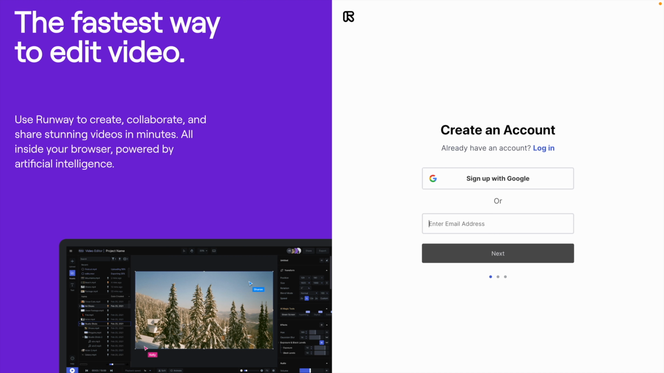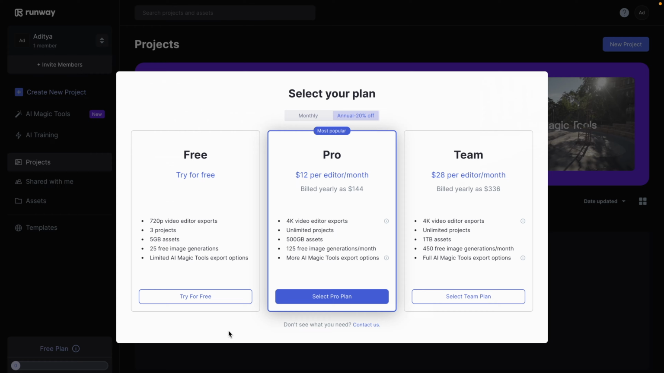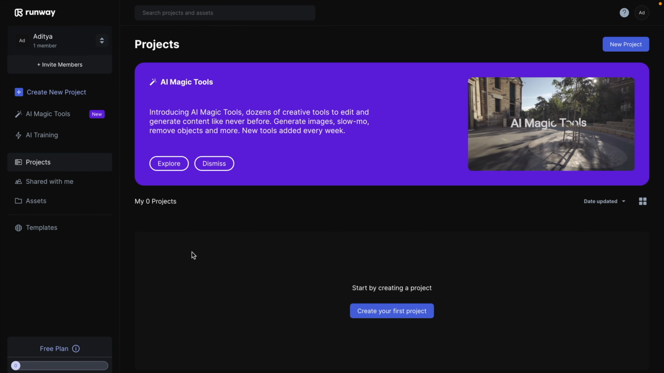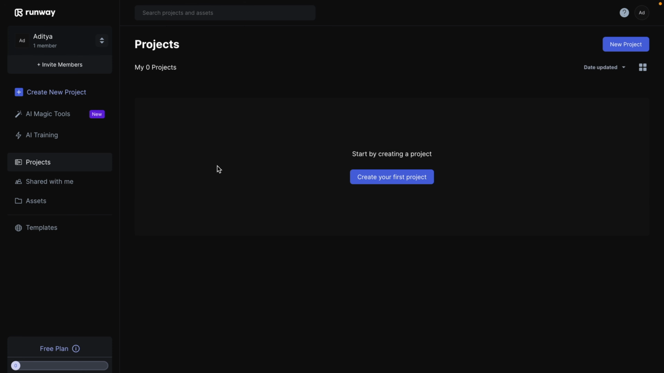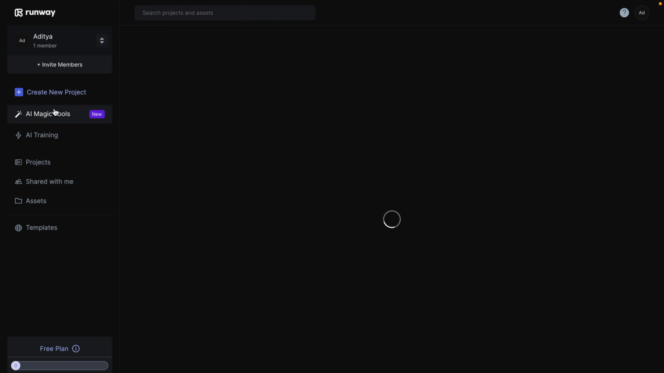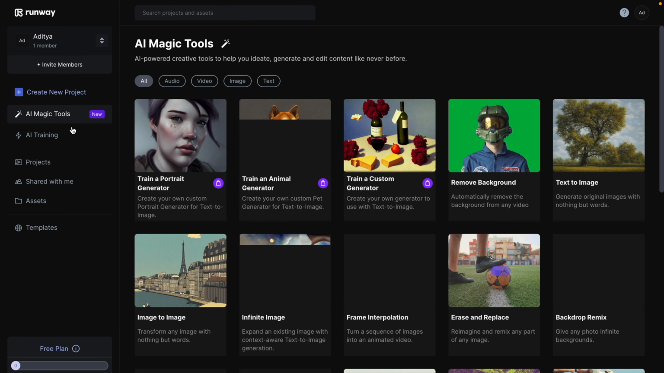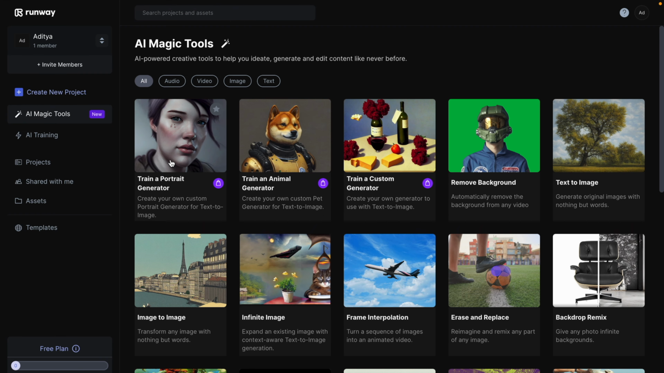For this one, you have to create an account. Once it is done, you will get this screen. Once you're logged in, you will be able to see these screens. Now what I'm looking at is the AI magic tools. So these are the tools for the different kinds of activities you can do.